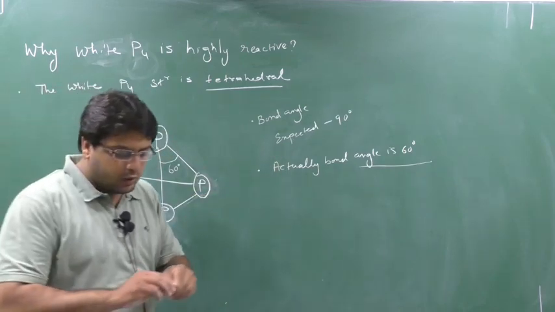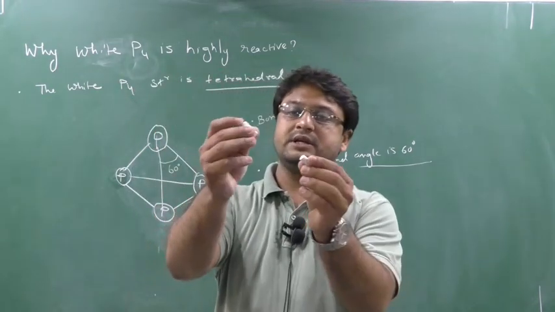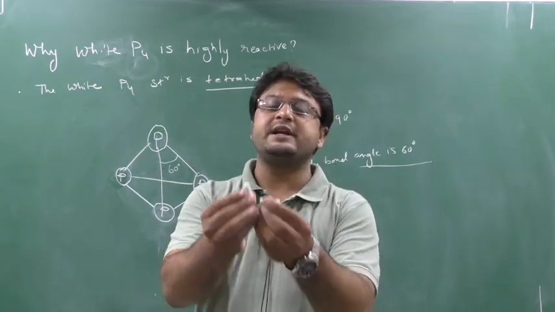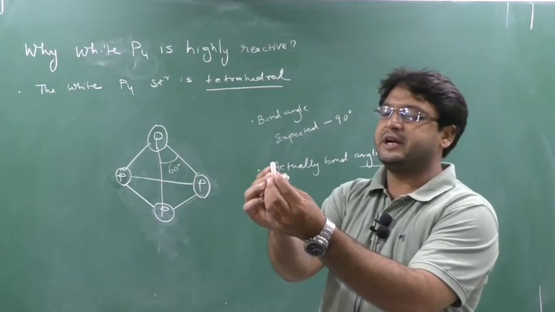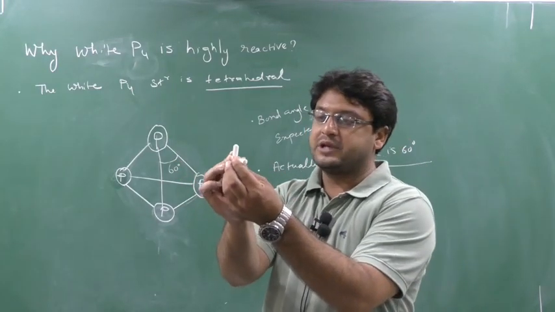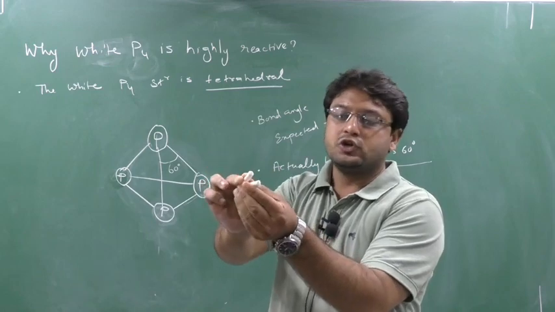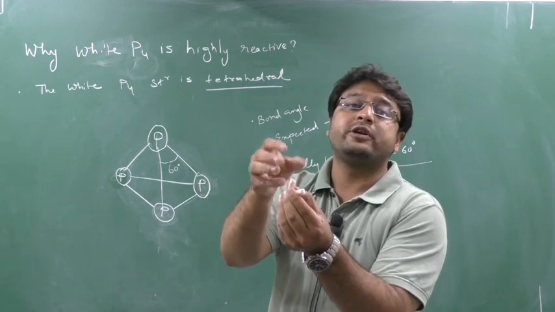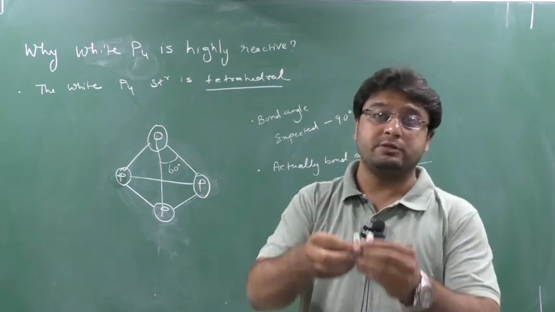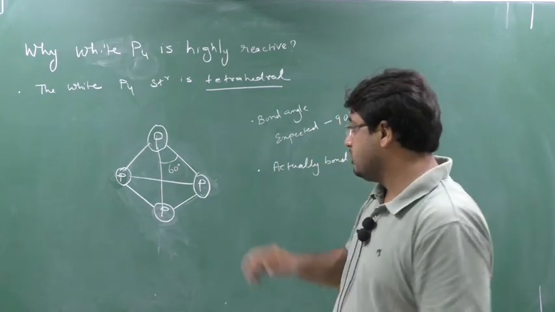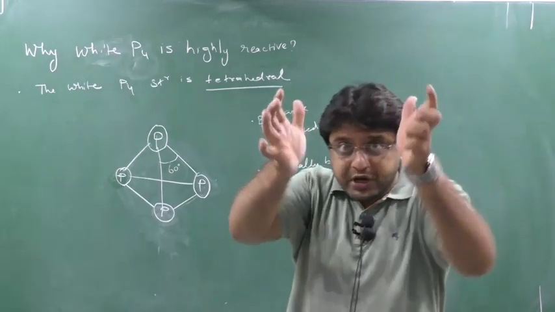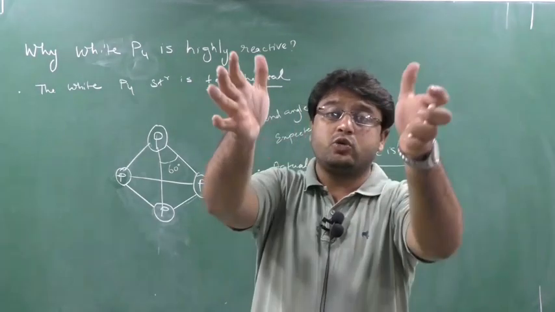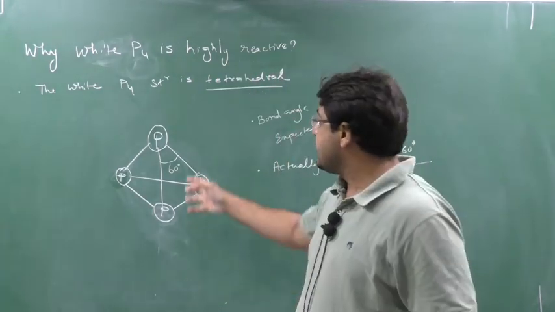60 degree. Now, suppose the stable state for these two bonds is 90 degree, and if I make the actual angle 60 degree, will this impart energy or not? It will impart high energy, because they are now highly unstable. The bond angle was expected to be 90 degree, but we have shrunk it to 60 degree. So they are highly reactive.